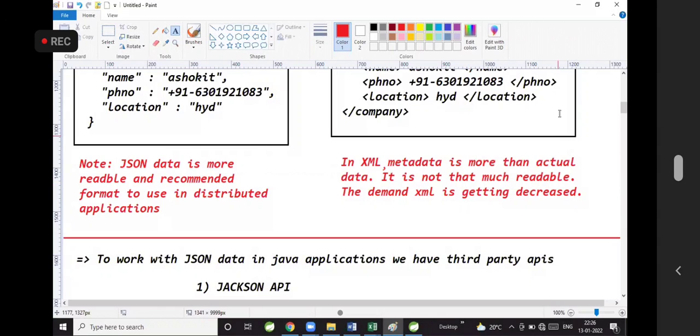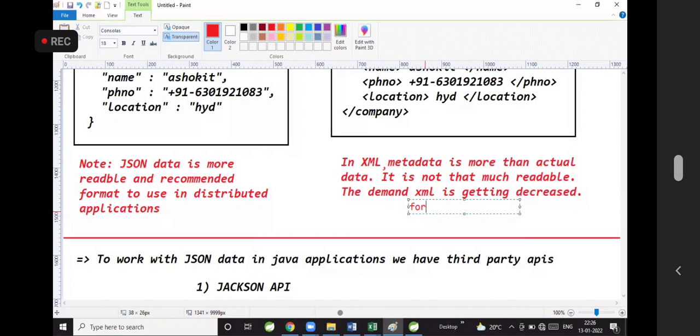XML is not that much readable. The demand for XML is getting decreased.